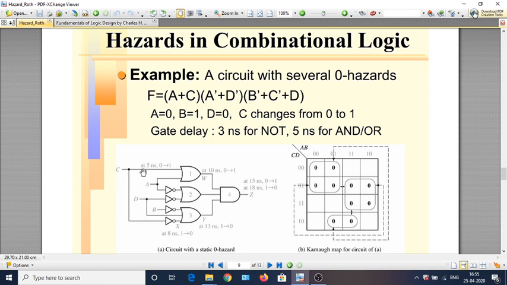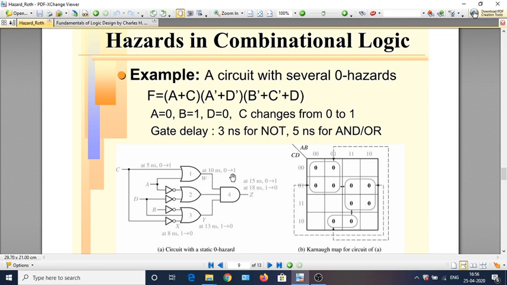Let us assume that C changes at 5 nanoseconds from 0 to 1. A has been 0, B has been tied to 1, D has been tied to 0. These remain constant, C alone changes. So A is 0, so the change in C from 0 to 1 will make W become 1. But there is a delay of 5 nanoseconds here. So C changes at 5 nanoseconds, W will change at 10 nanoseconds.